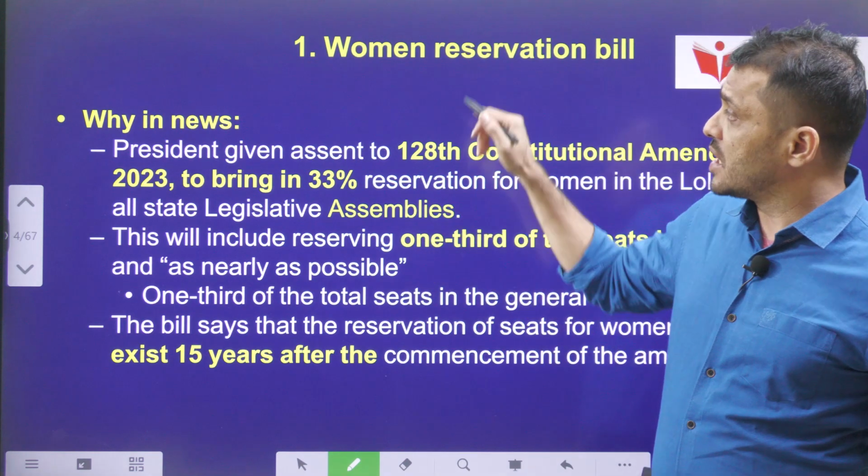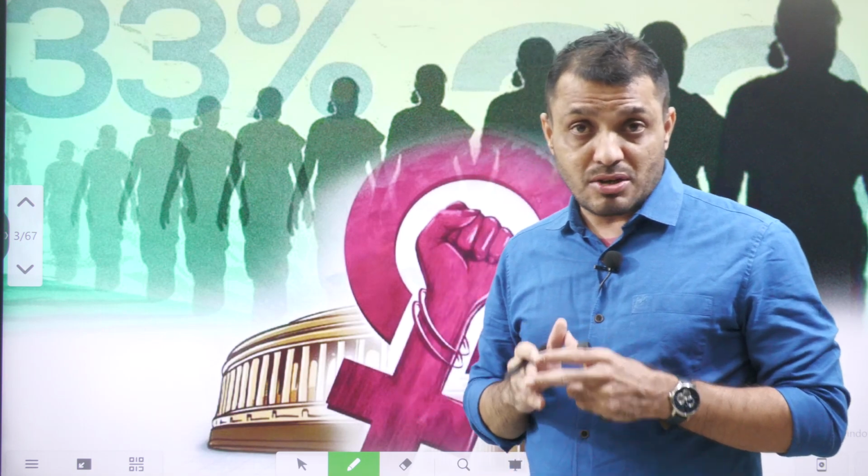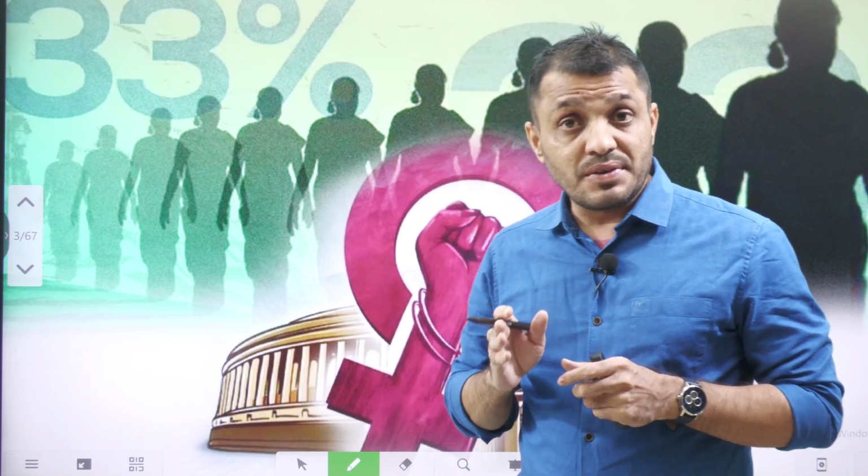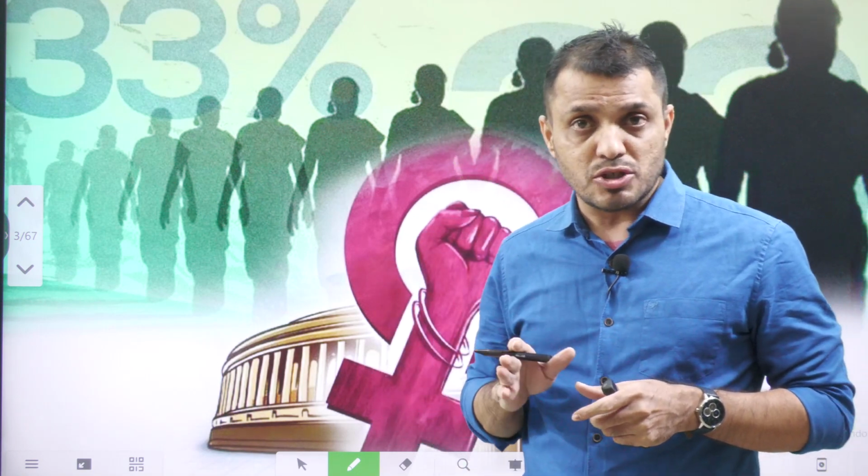So the first topic is the Women Reservation Bill. Recently, the Women Reservation Bill was passed as the 106th Constitution Amendment Act. Article 334 Clause 2 was added. This Constitution Amendment added women reservation in both the Lok Sabha as well as the assemblies: 1/3 reservation. Even of the seats allocated to SC, ST, 1/3 will be allocated to women.